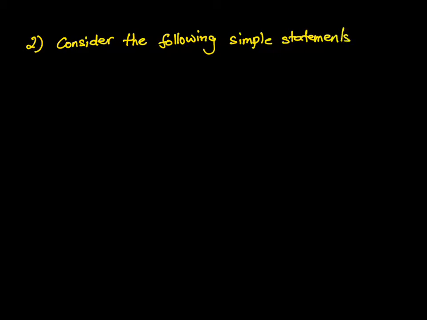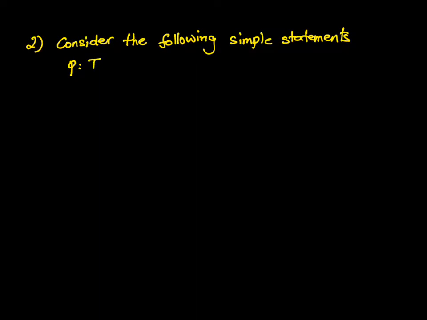My last slide today is going to be practicing on the symbols, as I said before. So before we write the symbols, we're going to write the simple sentences, and based on the simple sentences, we're going to figure out the symbols afterwards.